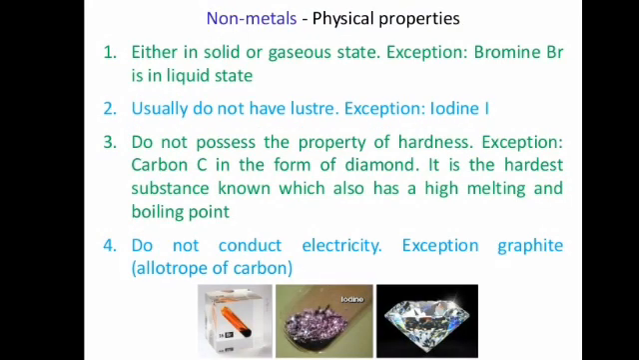Now we will be seeing the physical properties of non-metals. First, they exist as solids or gaseous state. Exception is bromine, that is, bromine exists in liquid state. They usually do not have luster, but they are dull. Exception is iodine, that has a metallic tincture.